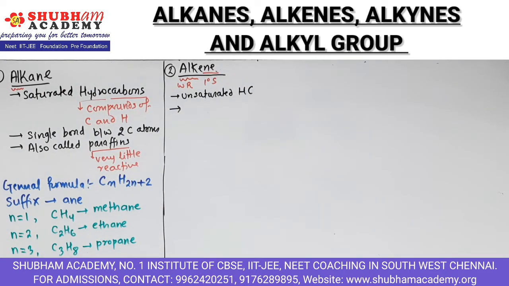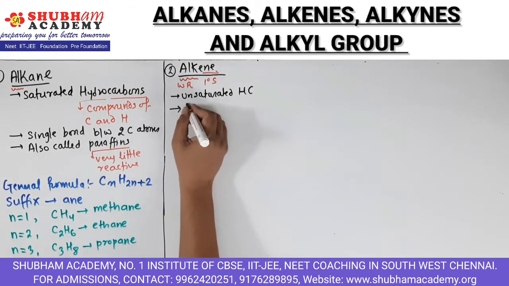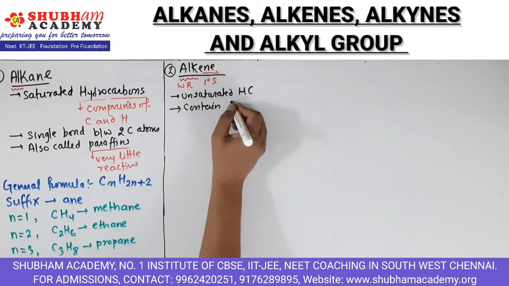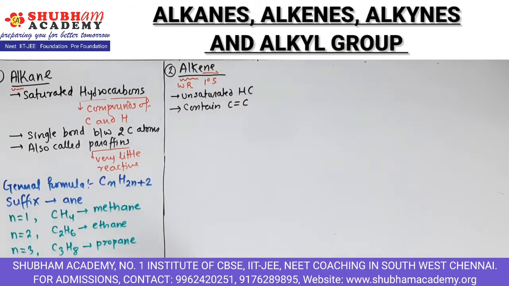Then they contain double bond between them, C double bond C, right? There will be some carbon atoms, there will be 1 or 2 carbon atoms between them, at least one double bond will be there. Okay, so they contain double bond between them, right?